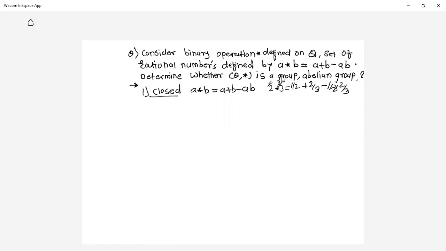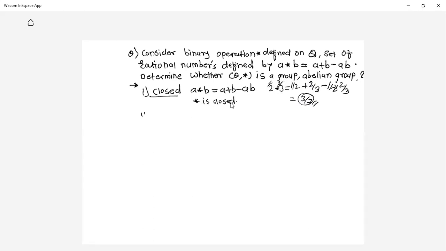Because normal addition and subtraction operations are defined, whatever result you get will be a rational number, like 3 by 7 kind of. This I have written just for understanding and not performed exact calculations. If you take any two rational numbers, the result also belongs to the rational numbers, and hence I can say star is a closed operation.